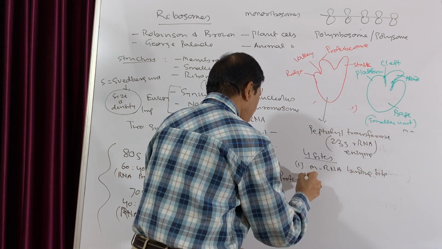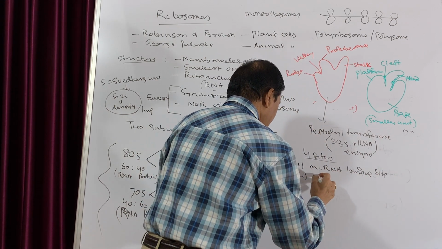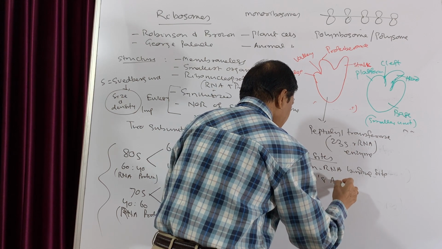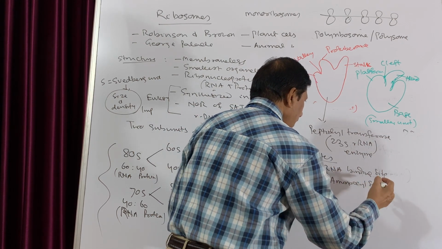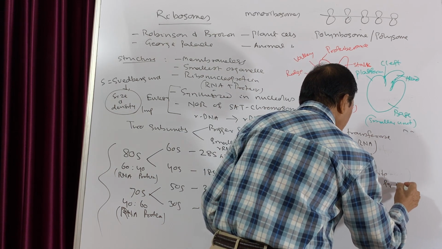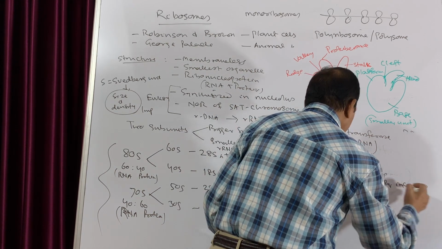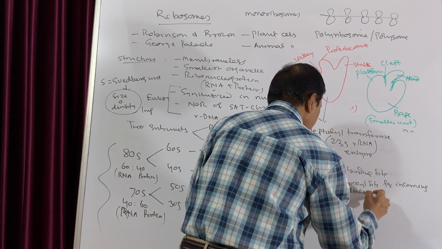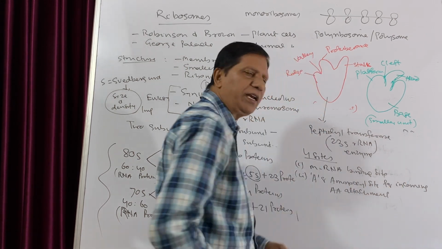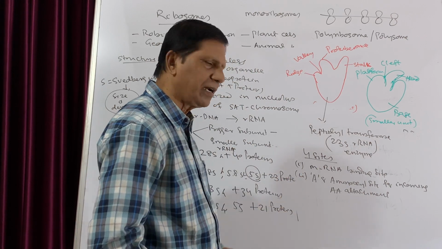Then the second one is the A or amino acid site, for incoming amino acid attachment. That means the incoming amino acid will come and be attached to that A site.